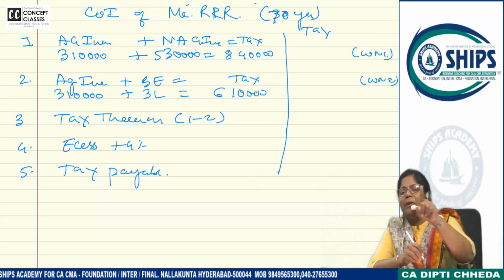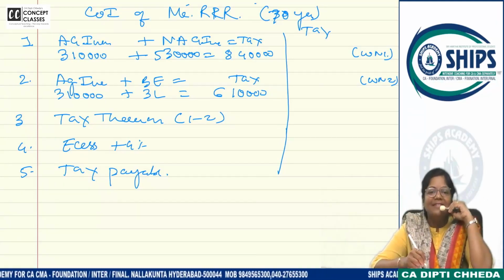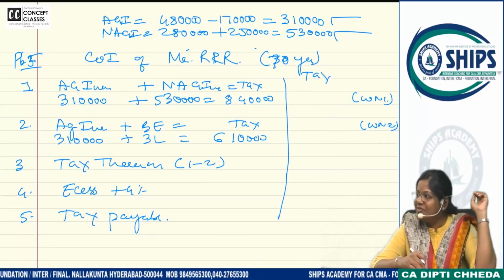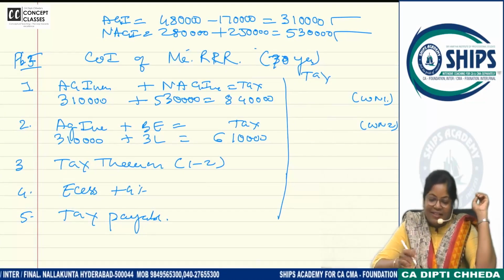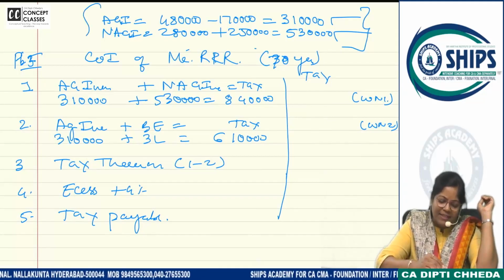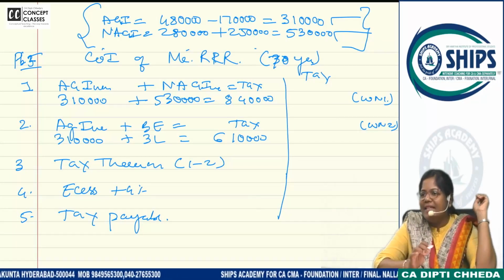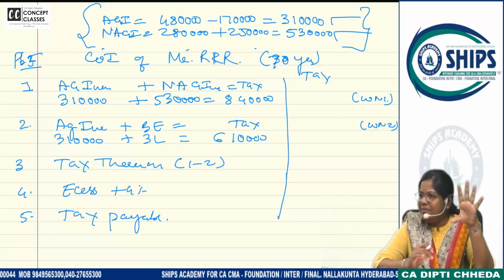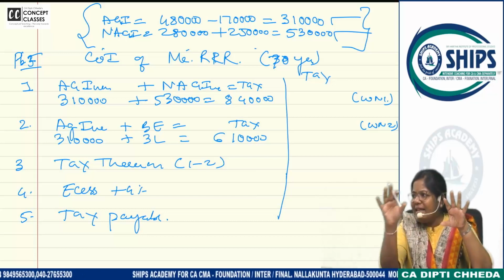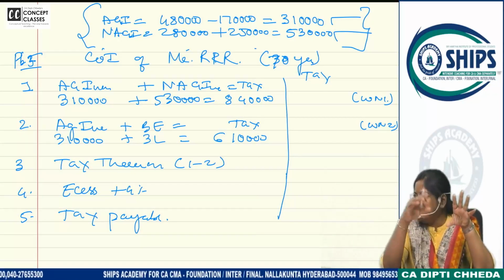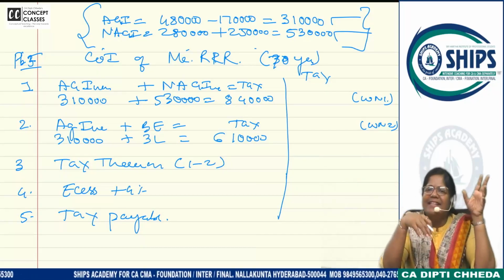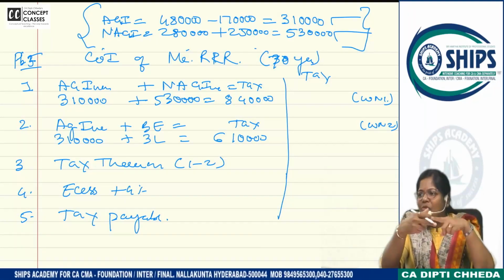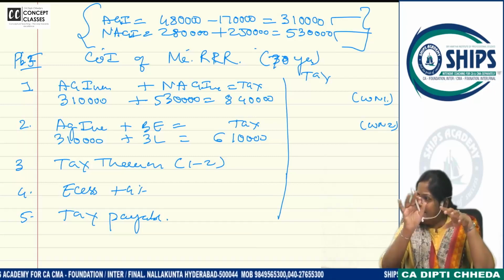Any doubt until now? Pin drop silence. Stop discussing. Confused or clear? Confused? Those who are confused, have you written this step? Then you will be clear. Agricultural income, non-agricultural income, calculate the tax. Agricultural income, basic exemption, calculate the tax. What I said now for rebate, I think you're confused. I'll give a note for that.